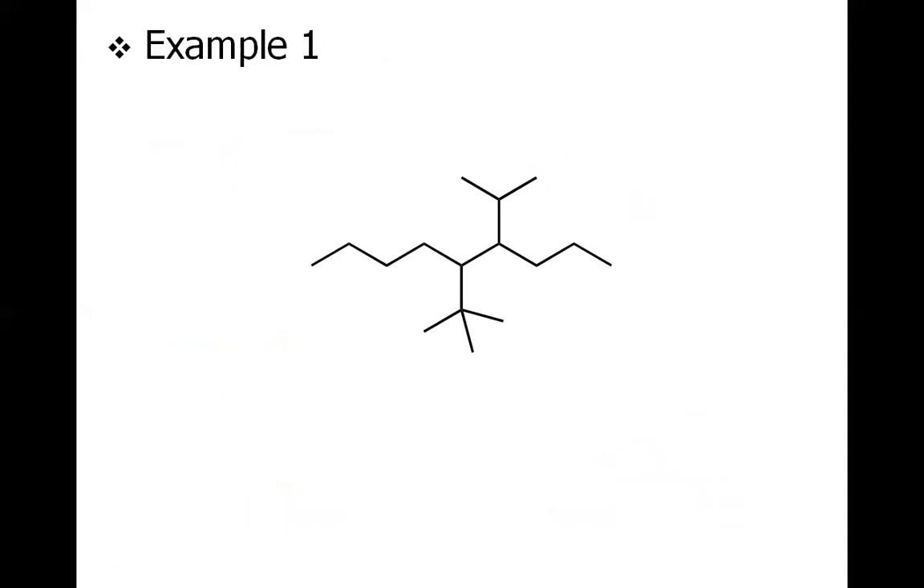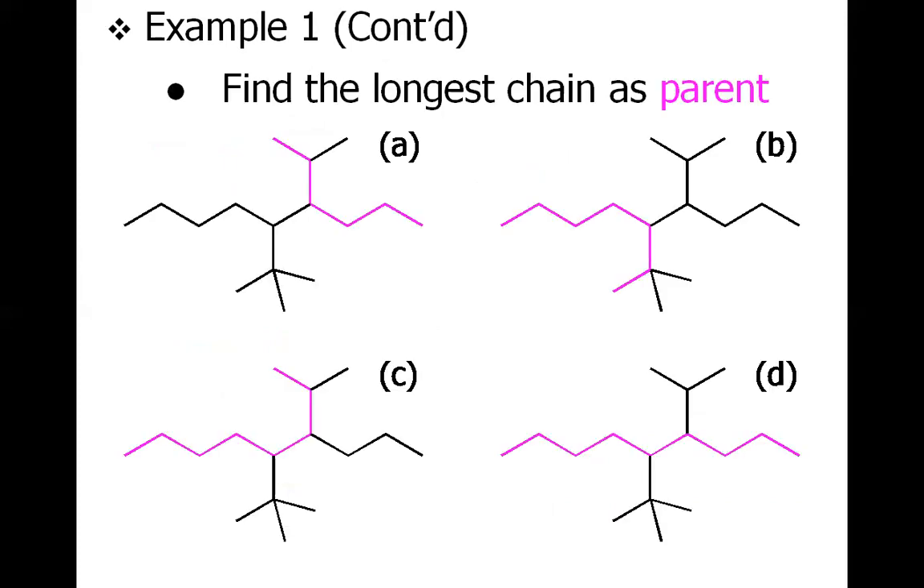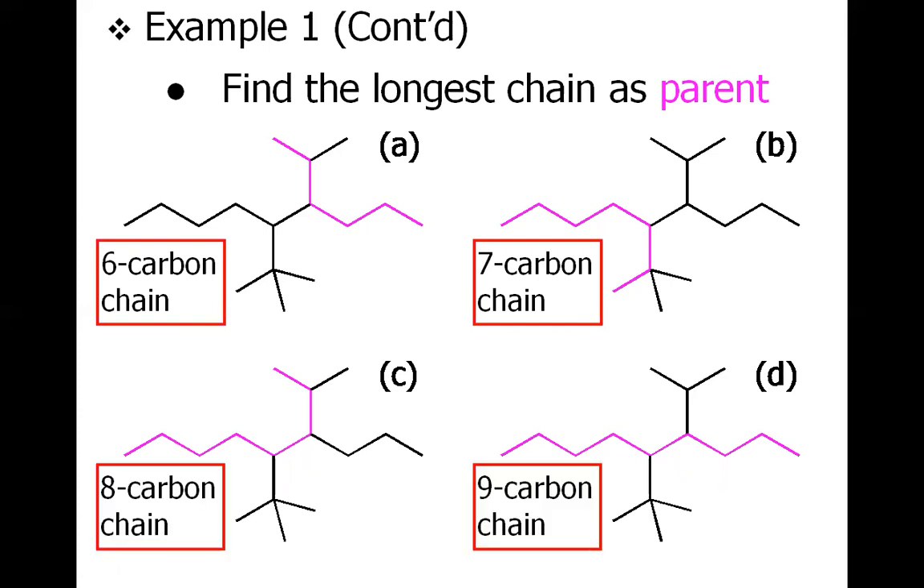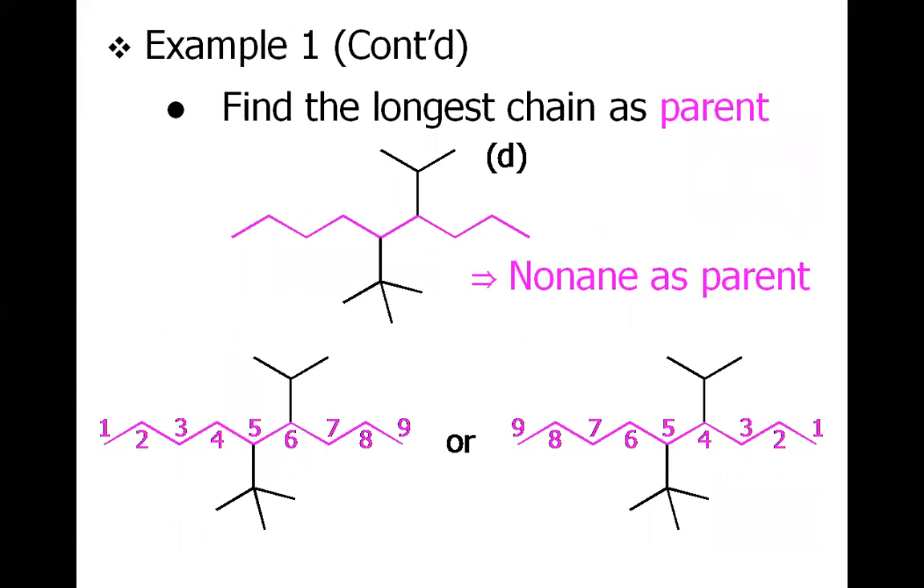Now let us consider the example again. So the first task is to choose the longest carbon chain as parent. Now they have shown 4 options, and obviously A cannot be the answer because it has the shorter carbon chain. Even B cannot be the answer, it's a shorter carbon chain. C is also not the answer. A has a 6 carbon chain, B has 7, C has 8, and D has 9 carbon chain. So once we have decided the carbon chain as parent, our next task is to number. Where should we number from?